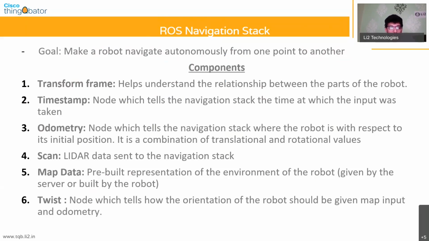And then you need to have map data as well. What you mean by map data is basically a pre-built representation of the environment of the robot, and it's given by the server. You can build the map of an environment either by using the robot itself, or if you know the map beforehand, you can also create your own map by using some third-party software, and then you can convert that into the required file format, and then you can feed that into your navigation stack. So you can either construct the map by using the robot, or you can feed a pre-built map. There are two options that are available.